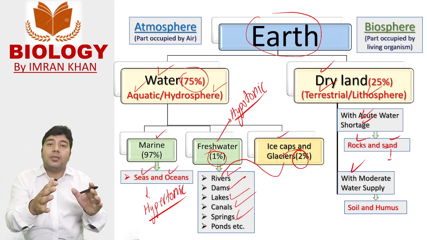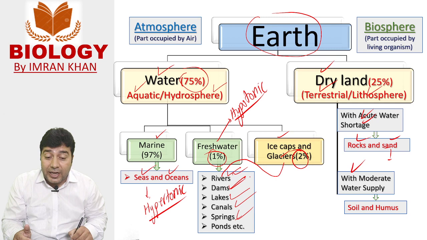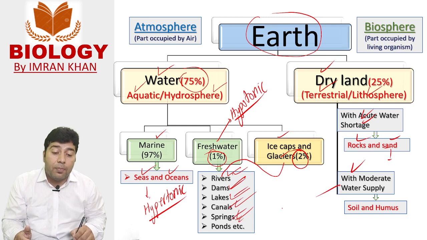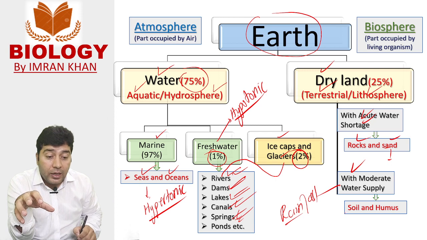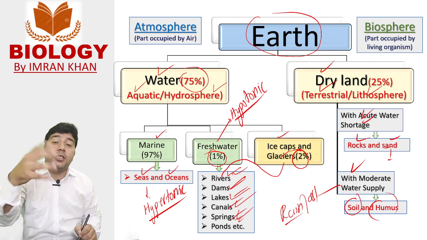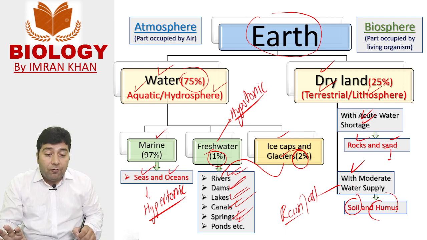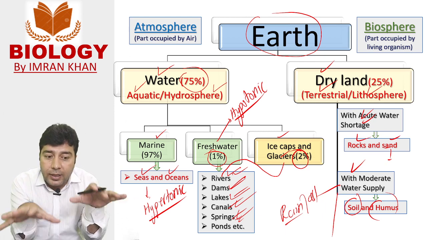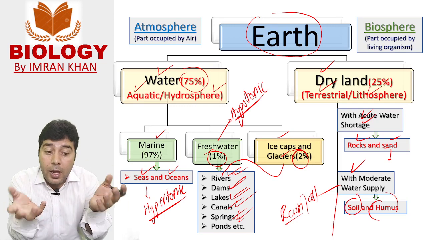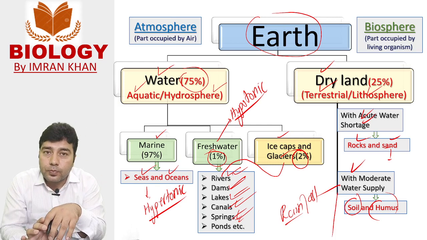And there is a small part of dry land with moderate water supply, because in its vicinity, in its surroundings, water is available in the form of rivers, dams, lakes, canals, springs, or in the form of rainfall. This area having rainfall is called soil and humus, and it is further divided on the basis of type of vegetation and rainfall. If it has abundant trees, that is called forest ecosystem. And if it does not have trees, it is called grassland ecosystem.